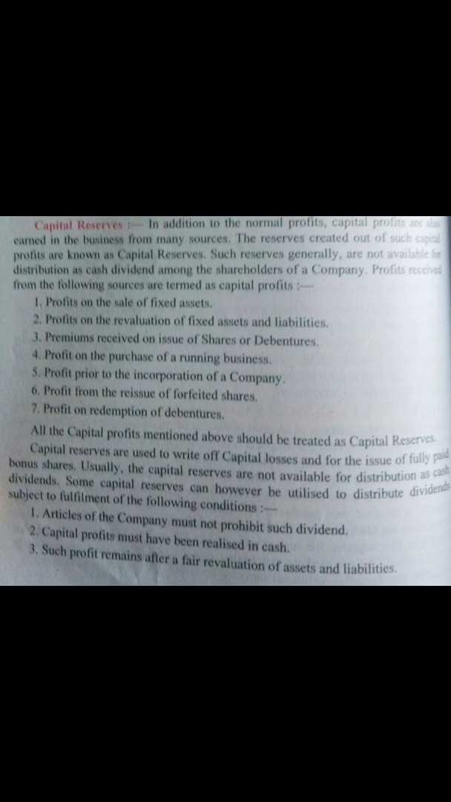Premium received on the issue of share or debenture. A company may raise capital by issuing either shares or debentures, and these may be issued either at par or at premium. So whenever a company or firm issues shares and debentures at premium, that means at a price higher than the face value of the share or debenture, then that difference amount would be termed as the capital gain for the firm. Okay. Next source is profit on the purchase of a running business.